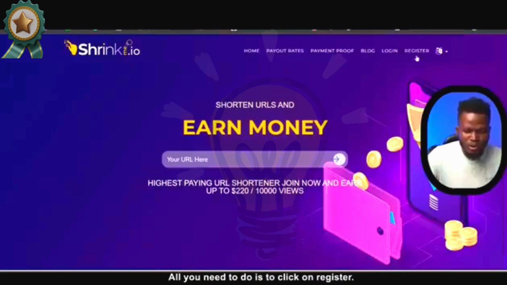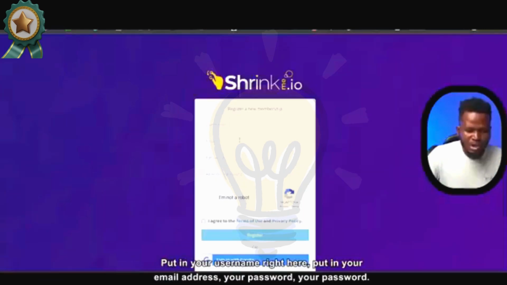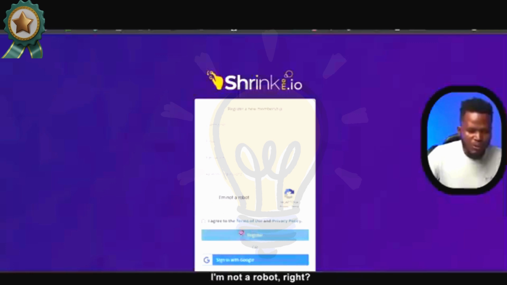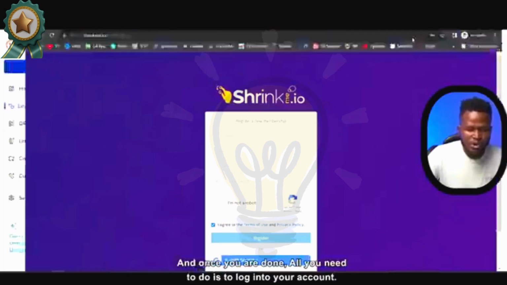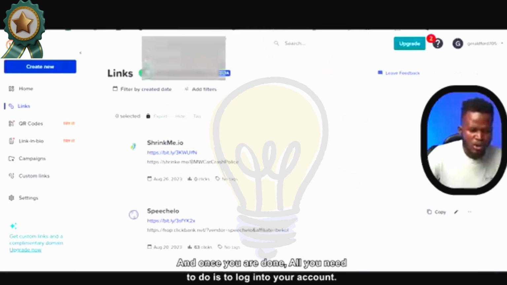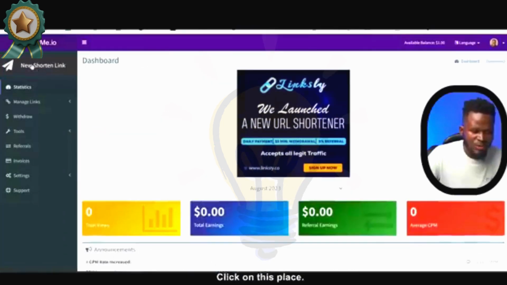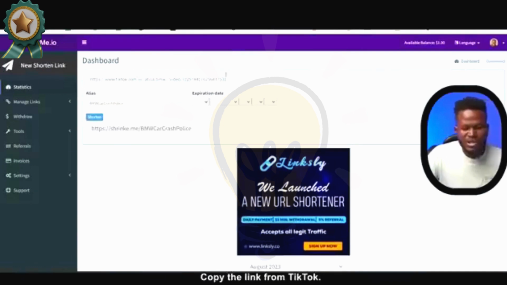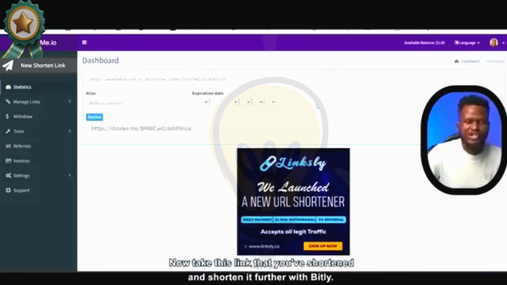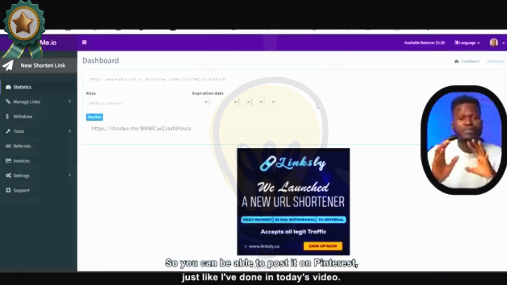All you need to do is to click on register, put in your username right here, put in your email address, your password, I'm not a robot, right? Select this, and of course, click on register to set up an account. And once you are done, all you need to do is to log into your account. It brings you to this interface. Click on this new shorten link, right? Click on this place. It's going to show you this interface. Copy the link from TikTok, put the link right here, and click on shorten link, and this is it. Now, take this link that you've shortened and shorten it further with Bitly so you can post it on Pinterest just like I've done in today's video.